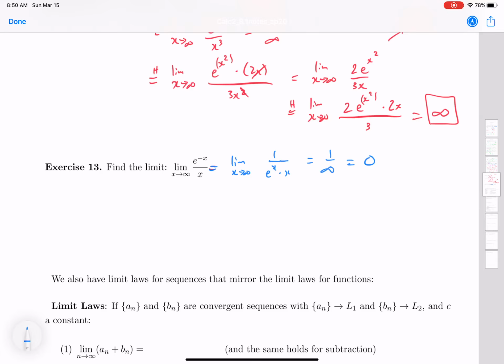And I think if you do L'Hopital's rule, you'll probably get the wrong answer because it was not indeterminate form in the first place. So you always need to make sure that you have the indeterminate form at the very beginning, or else you can get the wrong answer.